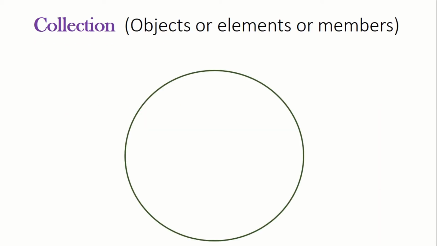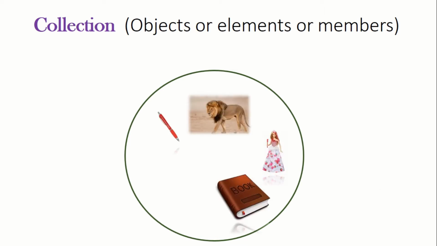Here we have some collection of objects like pen, lion, doll, book and sun. Is this collection a set? No, it is not a set. Why? Because the objects present in this collection do not have any common property. That is, there is no common relation between them. So what do we understand from this? All collections are not sets. The objects present in a collection must have some common property.